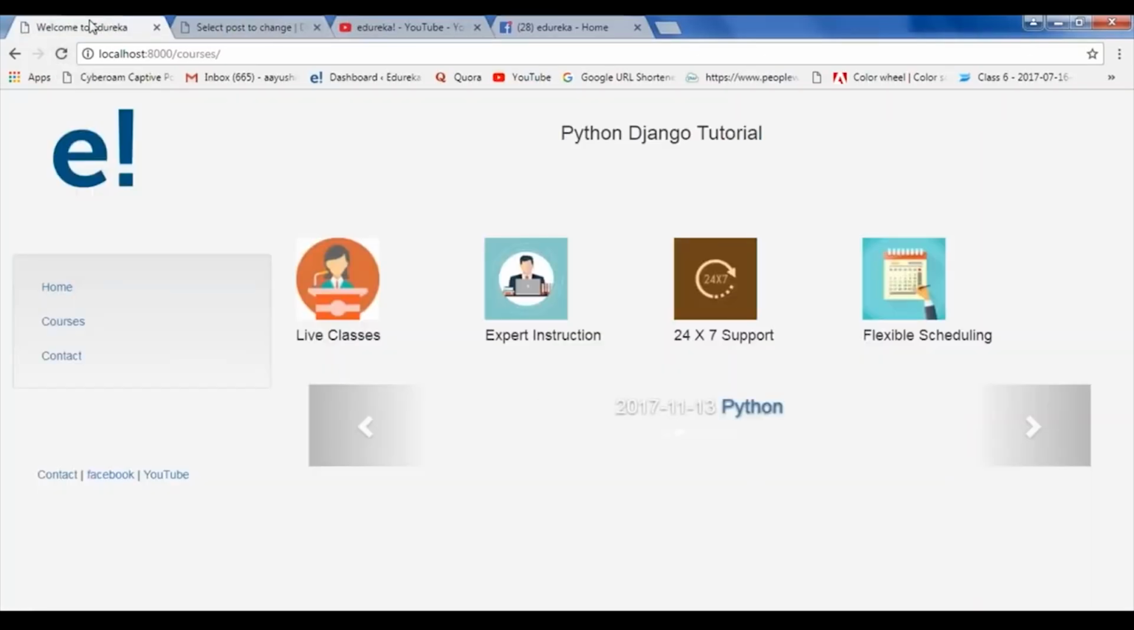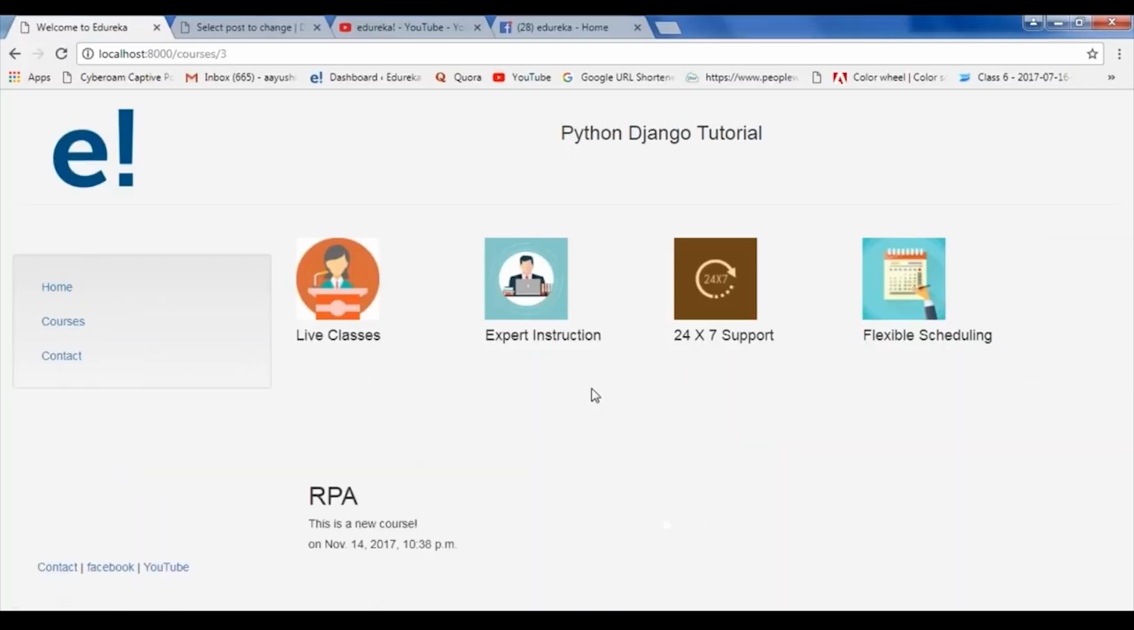Now once you go back to your website, here you will see the course will be added. So I'll just refresh this page. Here as you can see, RPA has been added. Now if I click on that, it will display the description, the date and time. So this is how my website works.